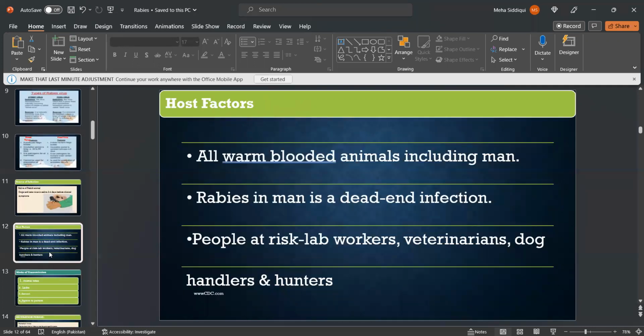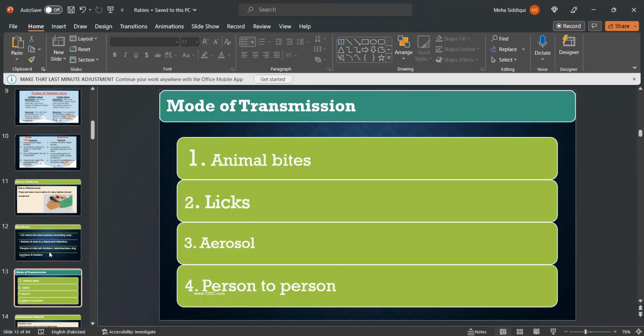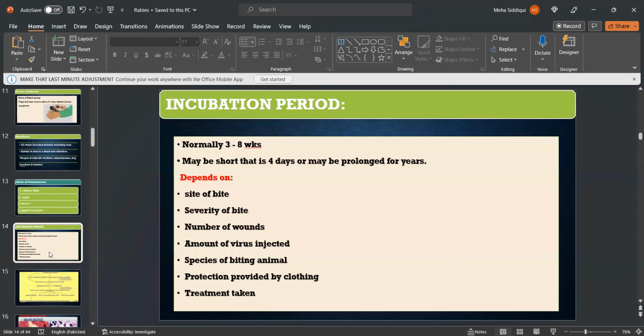Host factors: all warm-blooded animals, including man. Rabies in man is a dead-end infection. People at risk: lab workers, veterinarians, dog handlers, and hunters. Mode of transmission: animal bites, licks, aerosols, person to person. The incubation period is normally 3 to 8 weeks, maybe short, that is 4 days, or prolonged for years. It depends on the site of the bite, severity of the bite, number of wounds, amount of virus injected, species of biting animal, protection provided by clothing, and treatment taken.